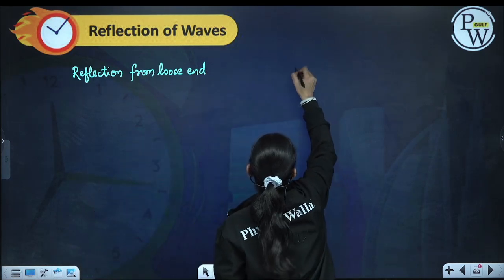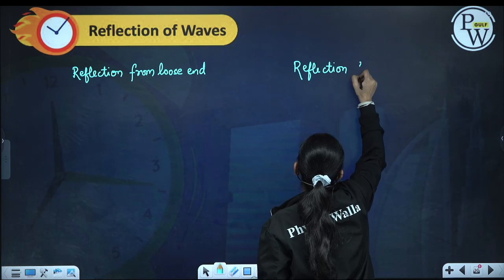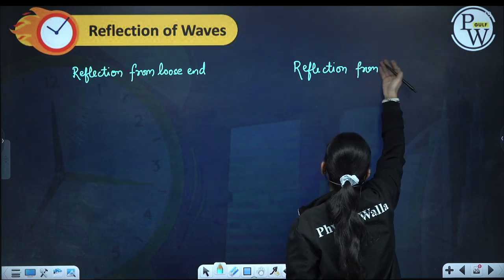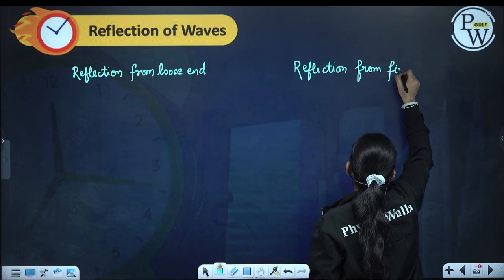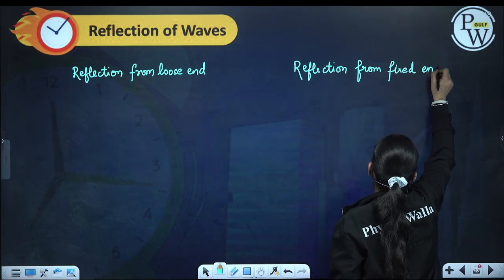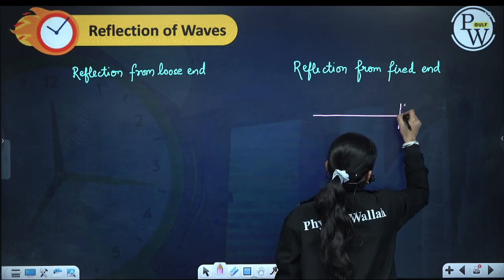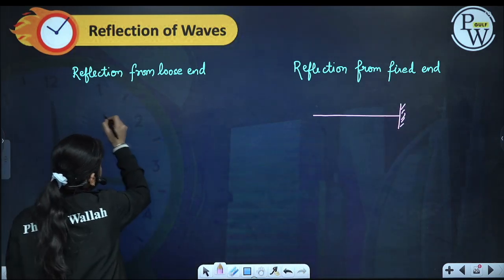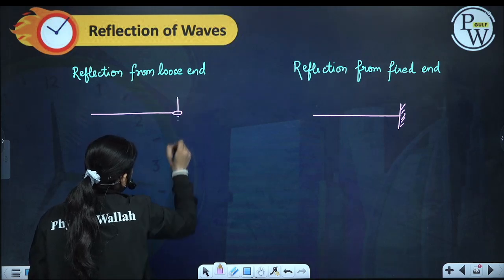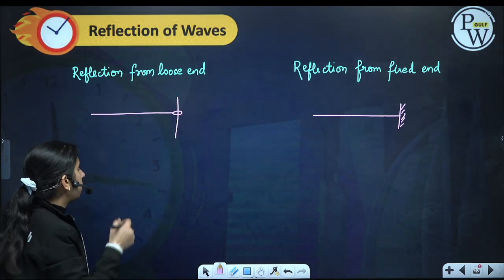Loose end and reflection from fixed end. Suppose we have a string which is rigidly fixed to one end, and suppose we have a string which is tied to a bead and the bead can slide over a wire.